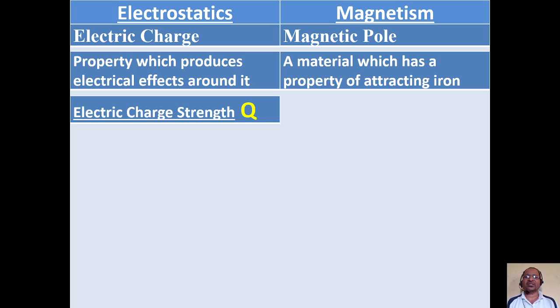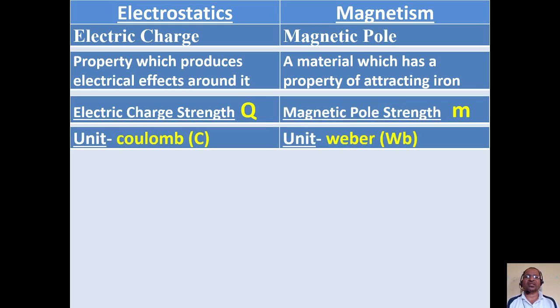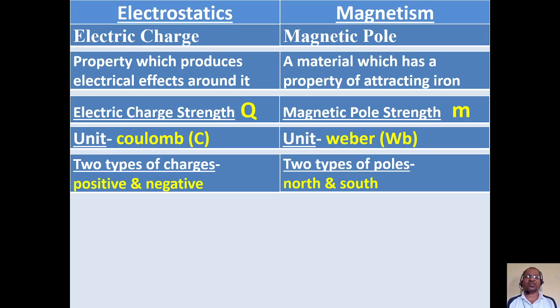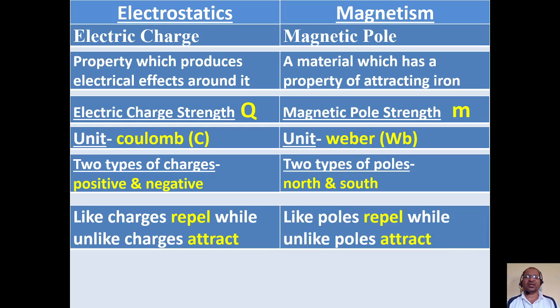Electric charge strength is given by the symbol Q. We write the symbol M for magnetic pole strength. Coulomb is the unit of electric charge, whereas magnetic pole strength has the unit Weber. Two types of electric charges are there, positive and negative. In magnetism, we say that two types of poles are there, north pole and south pole. Like charges repel each other while unlike charges attract each other. Here we say that like poles repel while unlike poles attract each other.